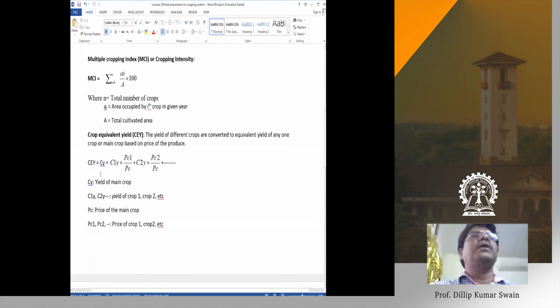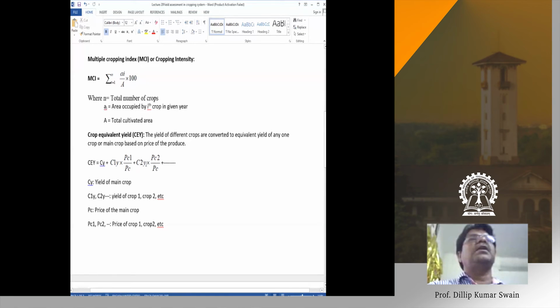Suppose for a particular farm you have different crops. Then this is the yield of the main crop, and the yields of other crops are converted to the yield of the main crop based on price. Suppose for the second crop, the yield and price of the second crop, divided by the price of the main crop.